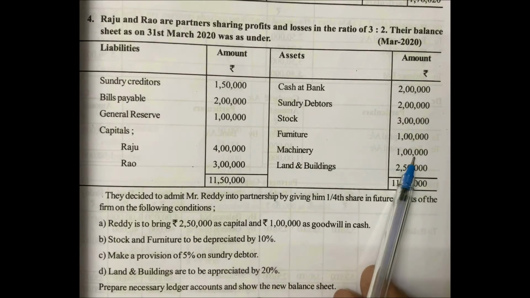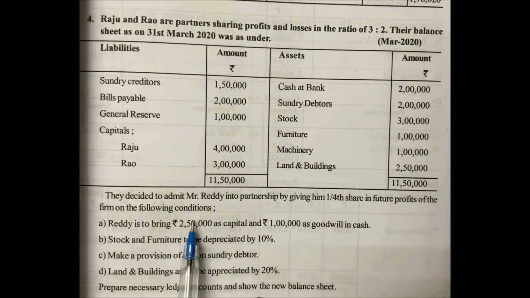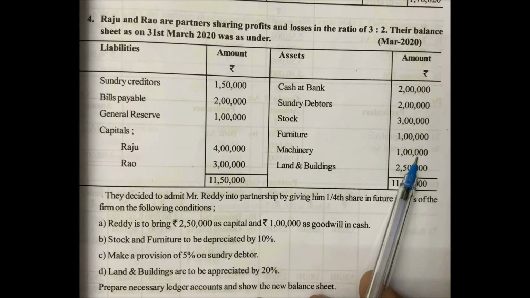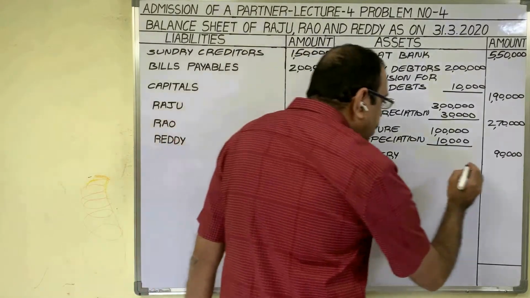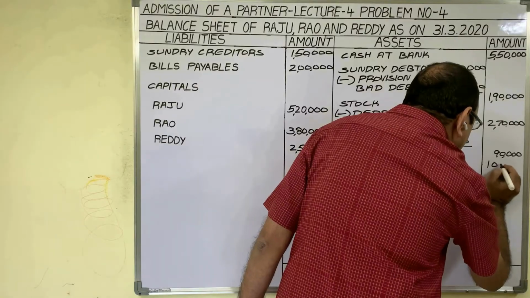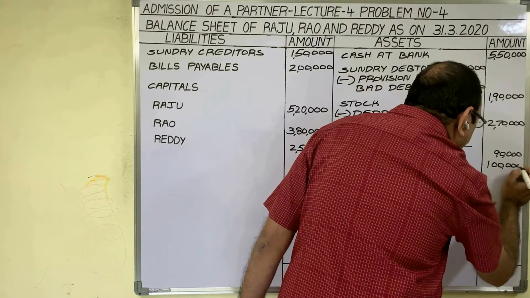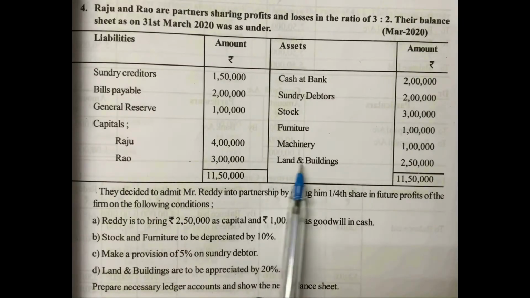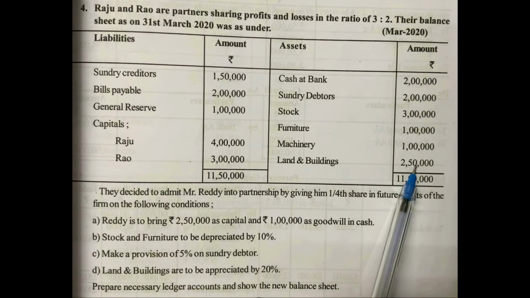Next, machinery 1 lakh rupees. Related to machinery, there is no additional information. As there is no adjustment, machinery value 1 lakh appears in the new balance sheet asset side also. Machinery, as there is no adjustment, old balance sheet value 1 lakh, you have to write in the new balance sheet also. Next, land and buildings 2,50,000 rupees.